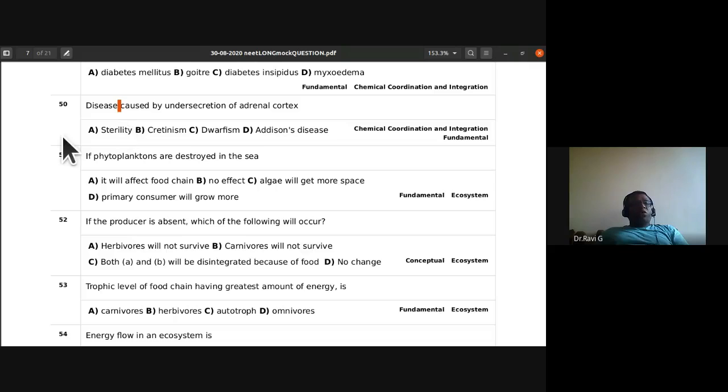So the disease caused by under secretion of adrenal cortex, sterility, cretinism, dwarfism, Addison's disease. What is the disease caused by adrenal cortex? Deficiency of under secretion of adrenal cortex. So it is called Addison's disease. Okay, 50th, the answer is D. 51st,